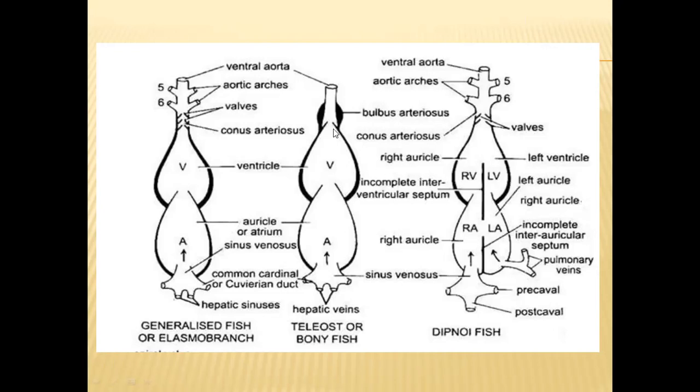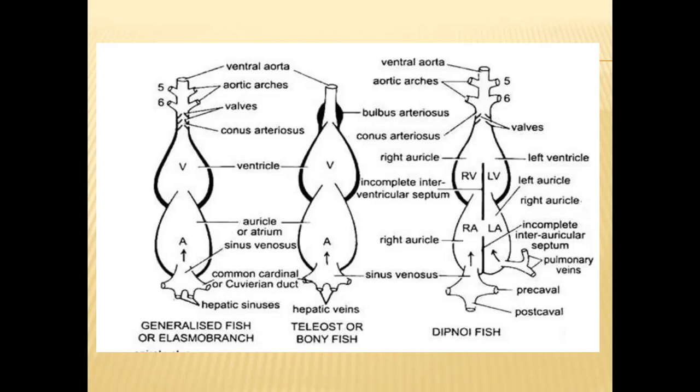Coming to the next part, after the ventricle, the conus arteriosus is not that well developed in these teleostean fishes. Instead, the bulbus arteriosus is there. The bulbus arteriosus is the beginning portion of the ventral aorta. It bulges out, and whenever the ventricle is pumping blood, whenever it is contracting, the bulbus arteriosus receives more blood from the ventricle.